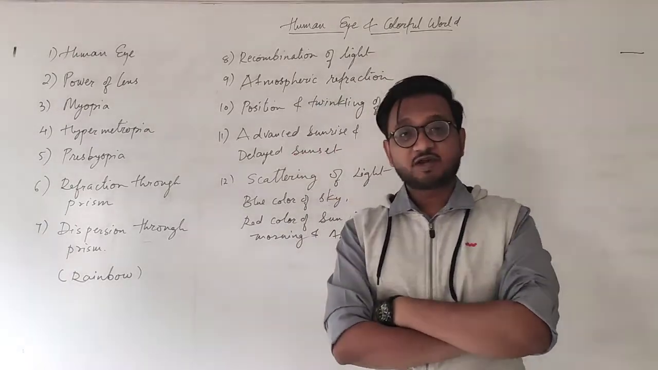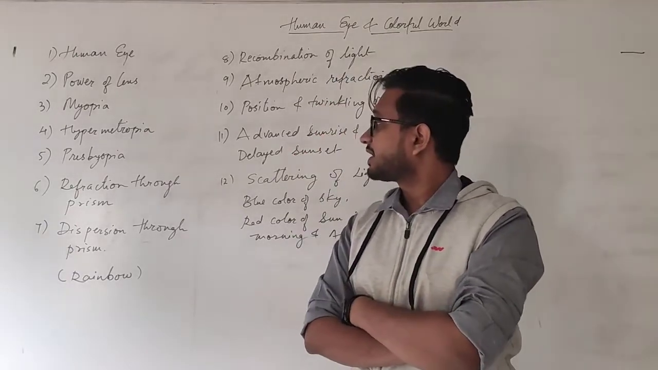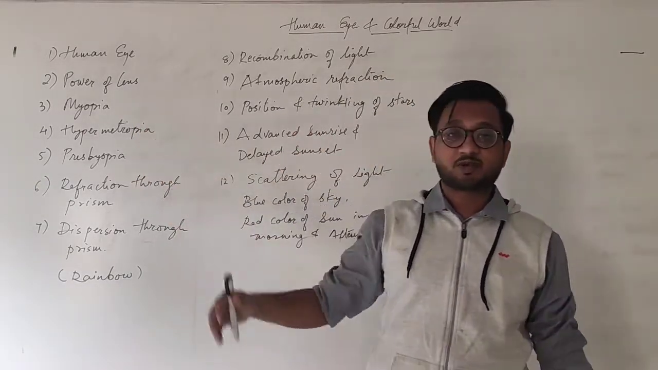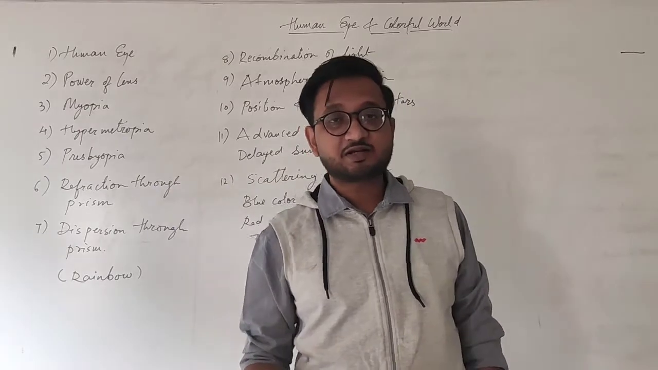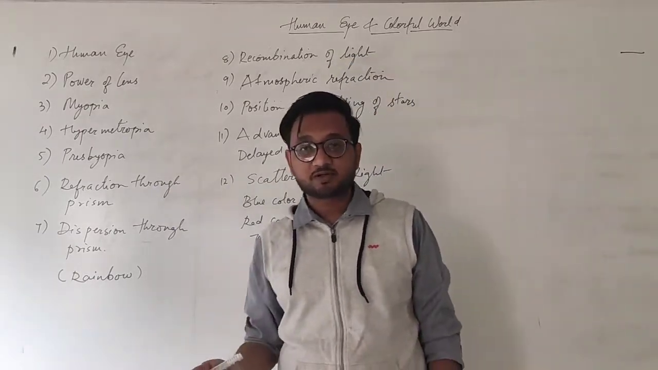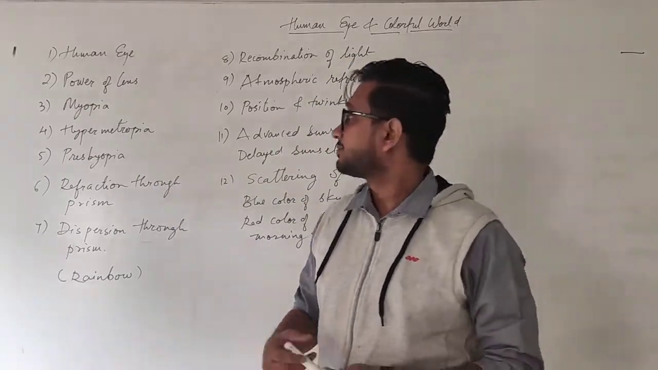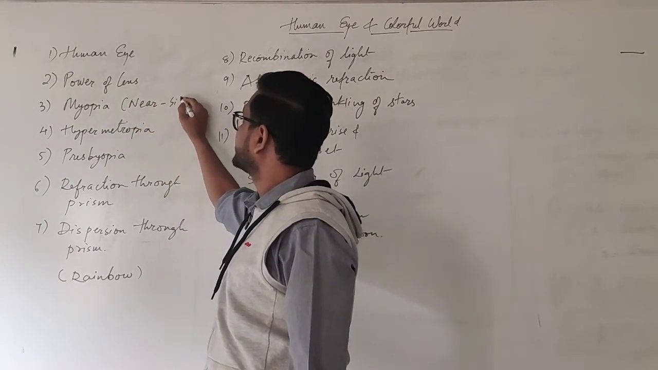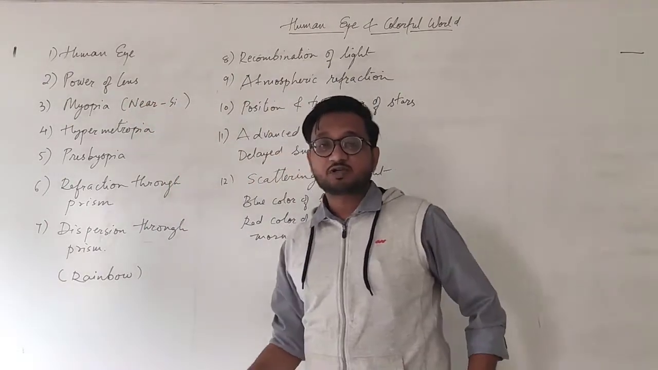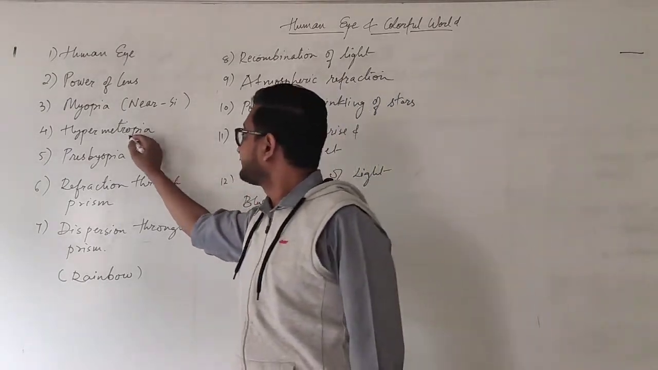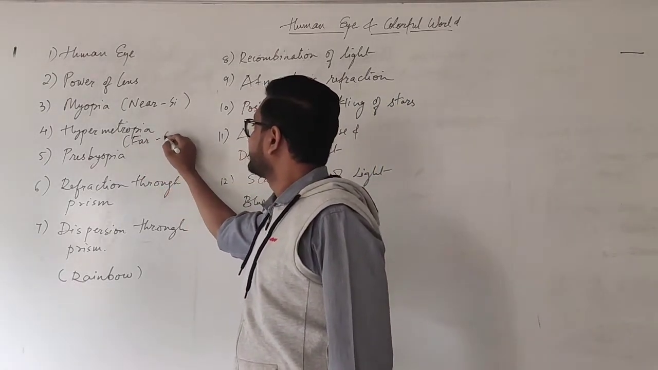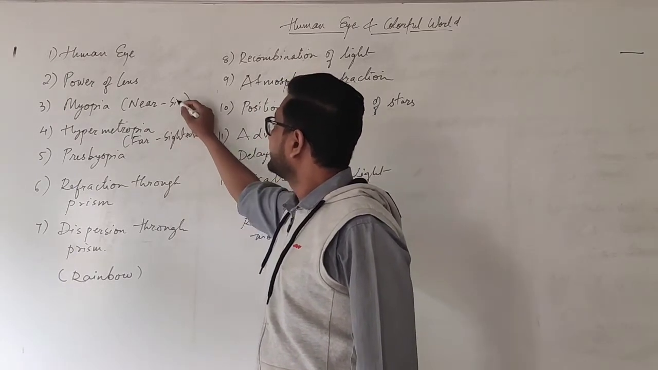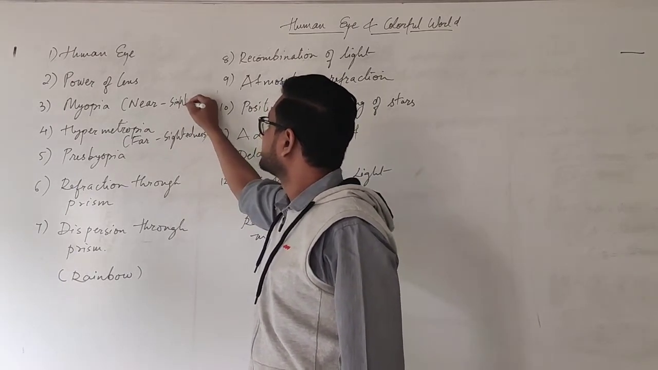Next is the defects of the human eye, that is myopia, hypermetropia and presbyopia. Myopia is nearsightedness, that is a person is only able to see nearby objects. Myopia is also known as nearsightedness. And the next one is hypermetropia, that is farsightedness, where you can only see far away objects.